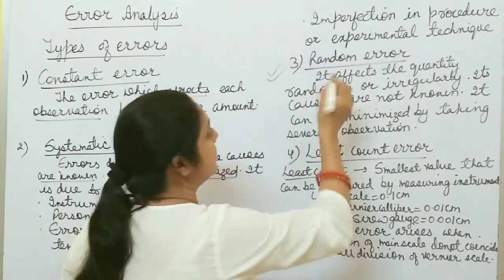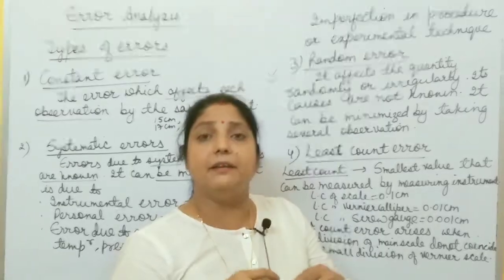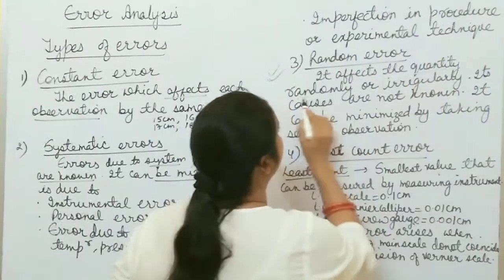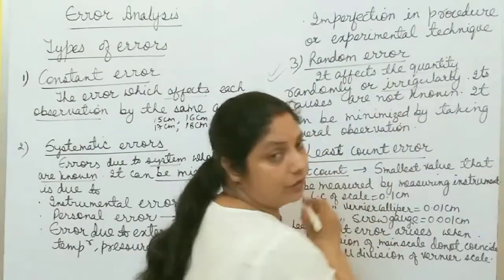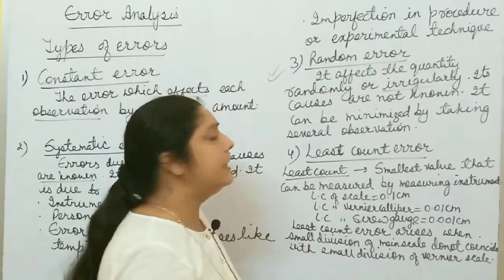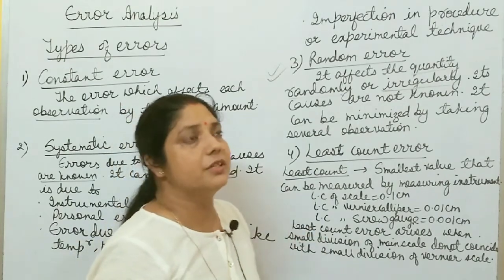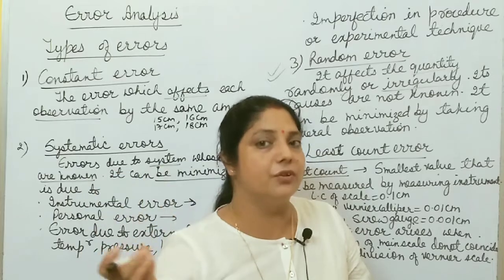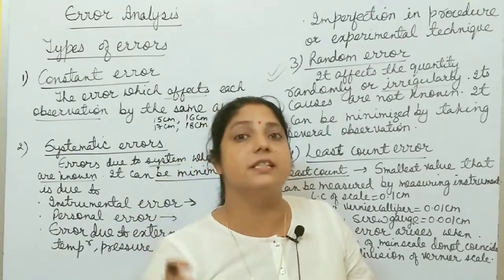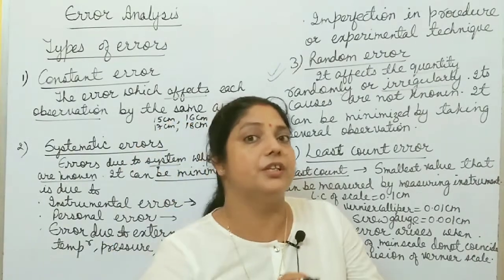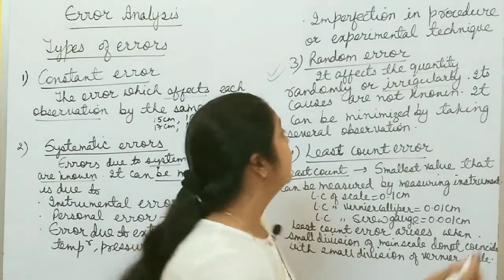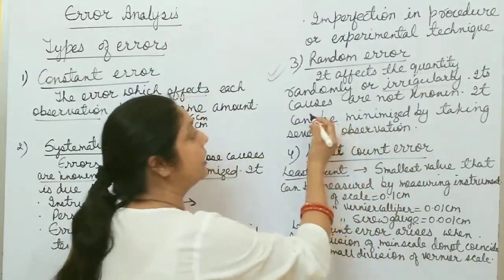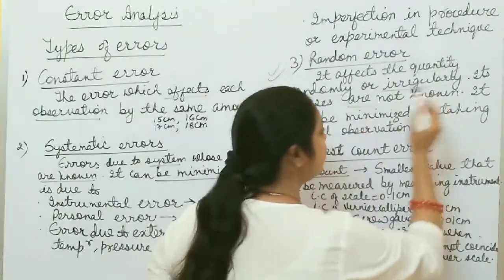Now third one is random error. Random means irregular. This error affects the quantity randomly, or you can say irregularly, not by a constant amount, and its causes are not known. Suppose voltage fluctuation, sometimes it gives a reading of 50 volts, sometimes 60 volts, sometimes 70 volts. Its causes are not known. It changes from time to time. So this is random error. It affects the quantity randomly or irregularly, and its causes are not known.